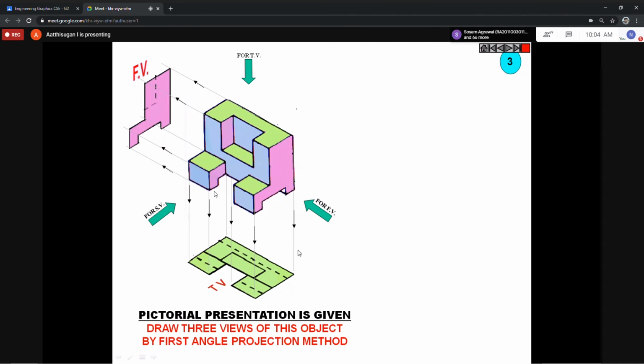So the cut portion is a dotted line, no? So that rectangle should be dotted, because there is a cut over there. Which rectangle, this one or this one? In the top view, the rectangle inside the second rectangle. Here, in the top view, down the green.